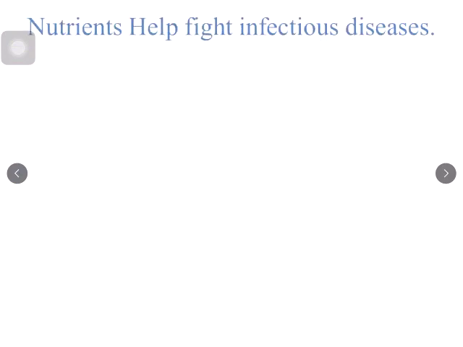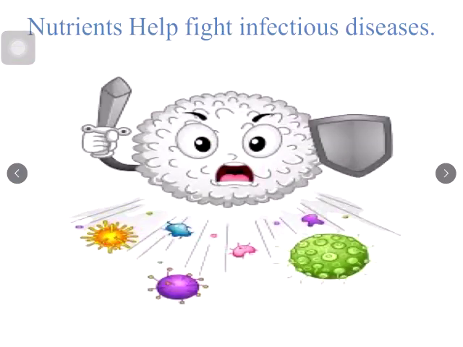And then the most important, nutrients help fight infectious diseases. So this big face with a sword and a shield is you, and those colorful creatures are microorganisms which are all coming charged up to get you ill, very ill.